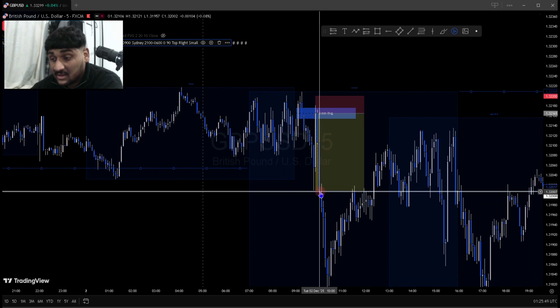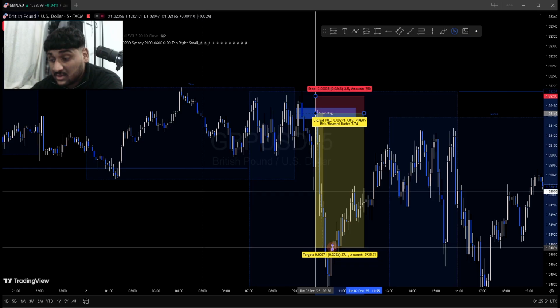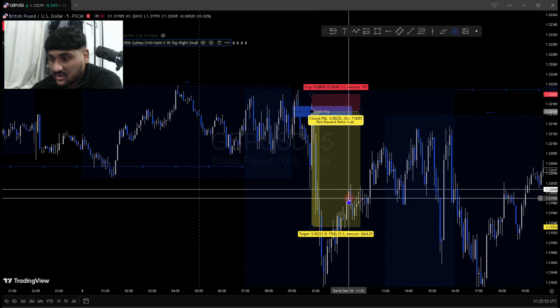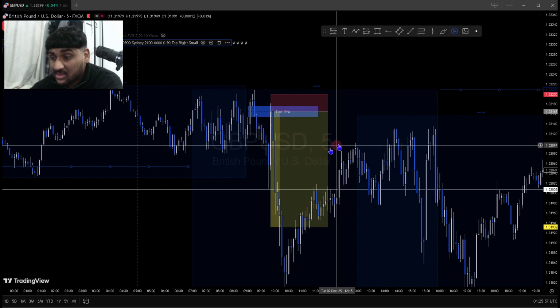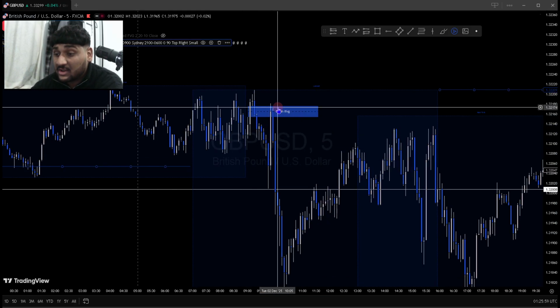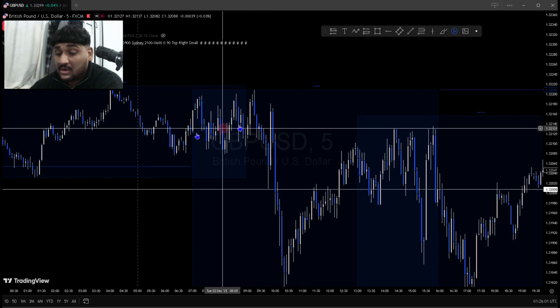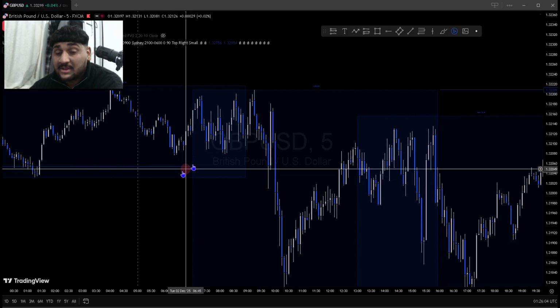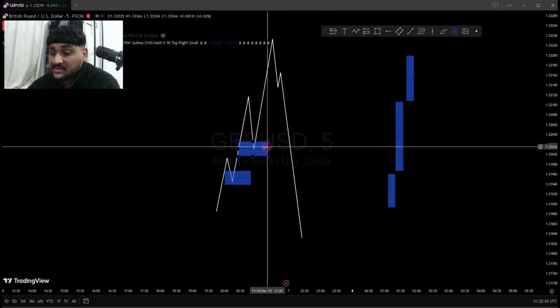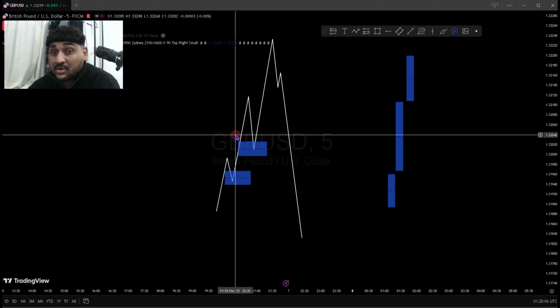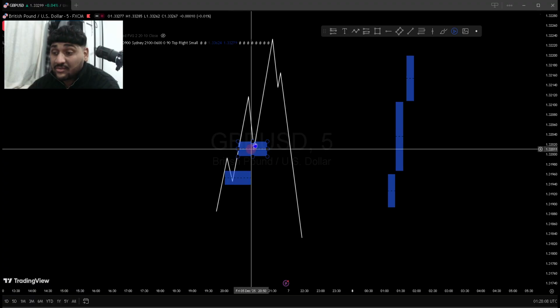We can see some manipulation has gone to the downside. I think there was news on this day, London, and that will be our inverted fair value gap move. Now I need to show you guys what a fair value gap is and what it looks like. First of all, let's go with our fair value gap. This will be your fair value gap. Before a big push comes a big gap, and that's our fair value gap.